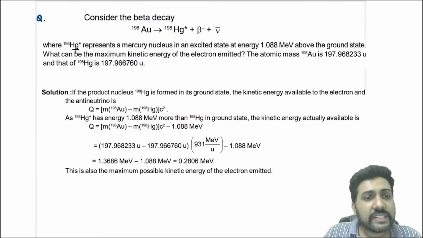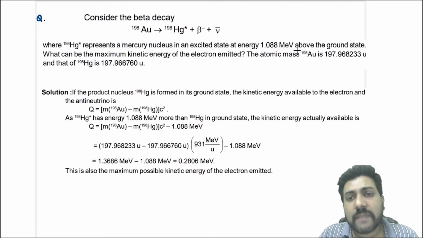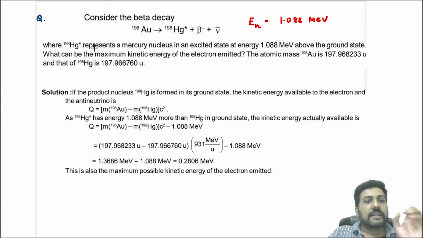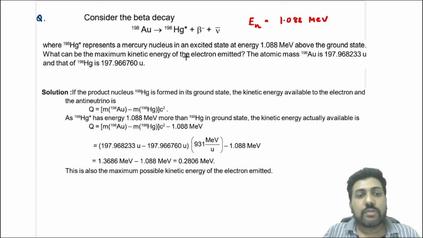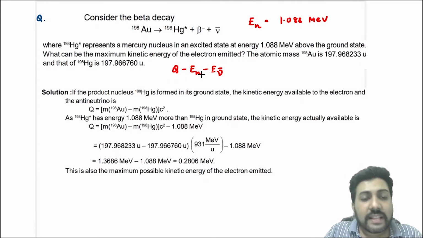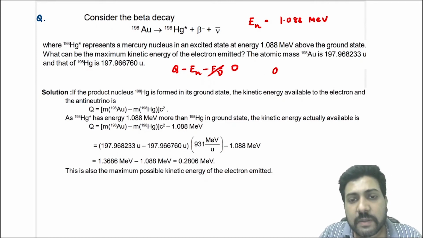Hg198 star represents a mercury nucleus in an excited state, and the energy of the excited state is 1.088 mega electron volt above the ground state. That means they have given you the value of En. So En is 1.088 MeV. Then what can be the maximum kinetic energy of the electron emitted? You know the kinetic energy of the electron is Q minus En minus the energy of the antineutrino, and the maximum will be when the energy of the antineutrino is 0. So the maximum kinetic energy will be Q minus En.